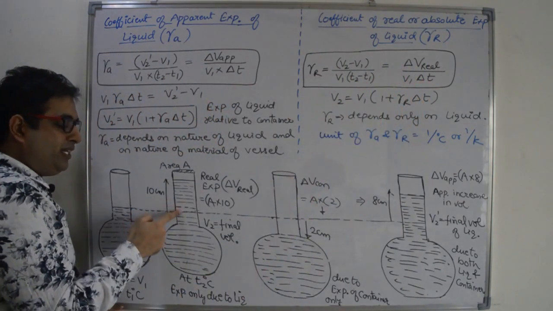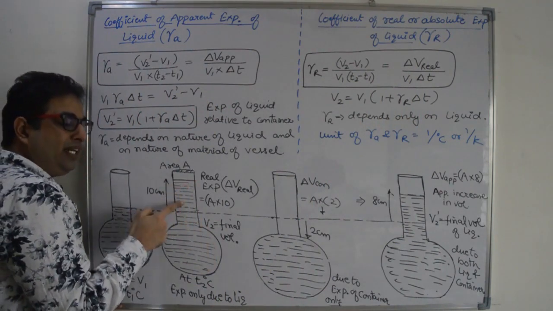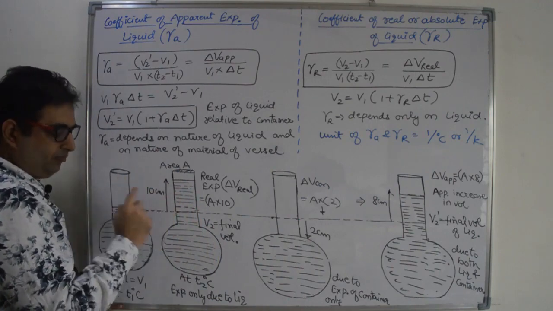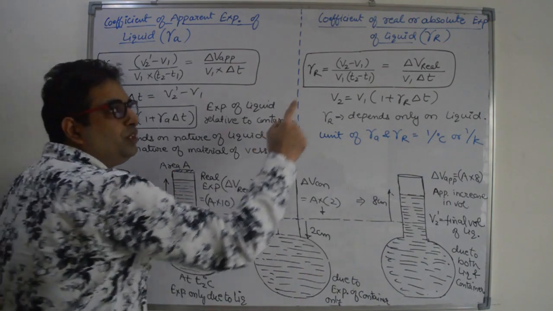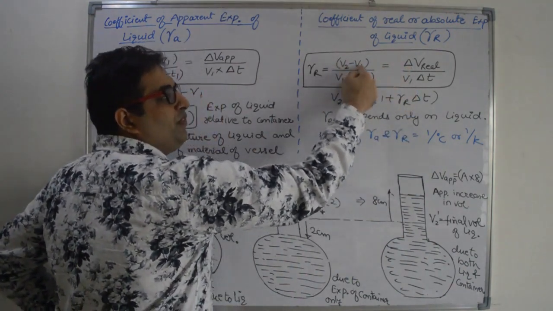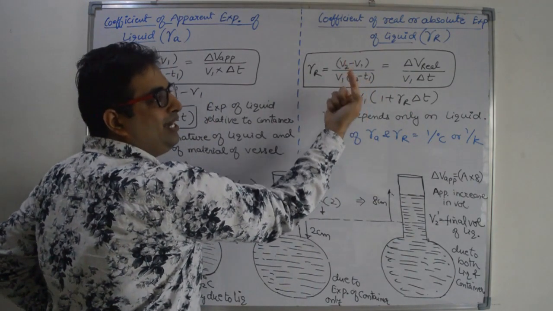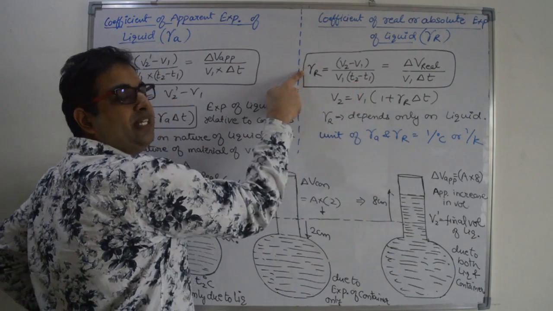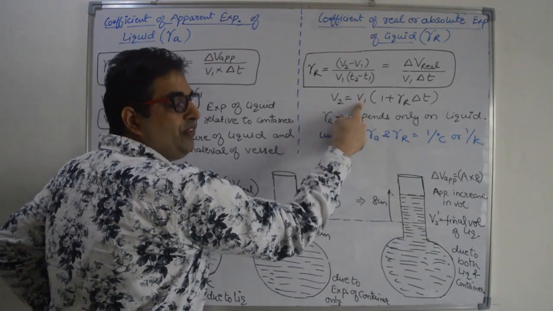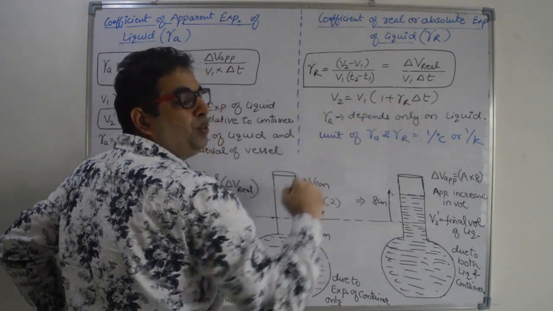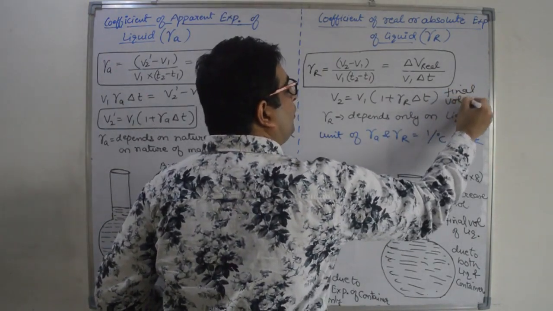The final volume, including only liquid expansion, is V2. Here the initial volume is V1 and the final volume is V2. So the increase in volume is V2 minus V1, divided by the initial volume V1 into T2 minus T1. Again multiply this to the left hand side. If you solve it, you will get the final volume is equal to V1 into 1 plus gamma R into delta T. This is the final volume of the liquid.